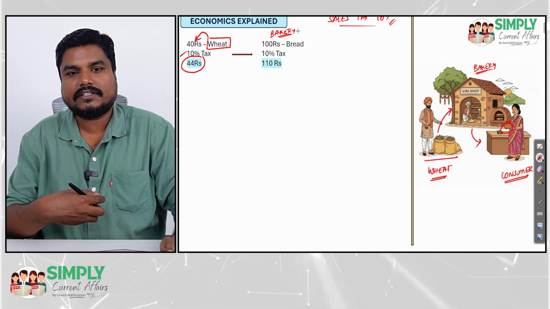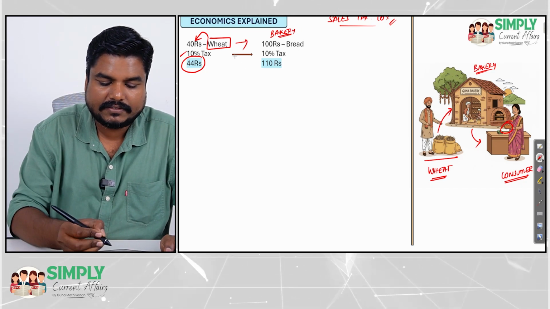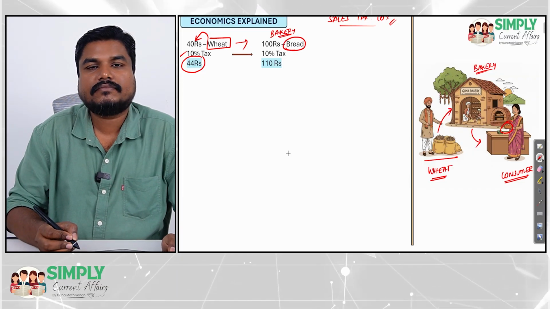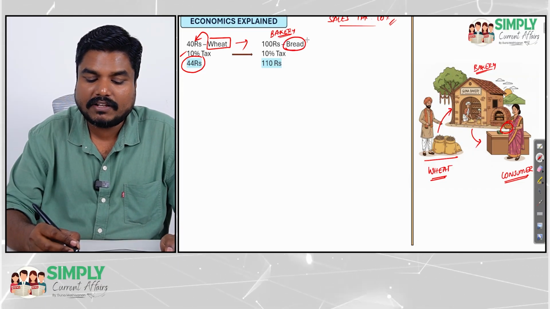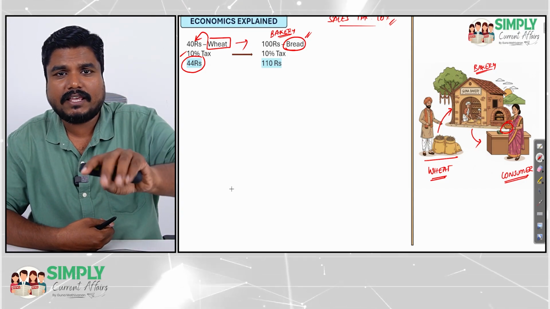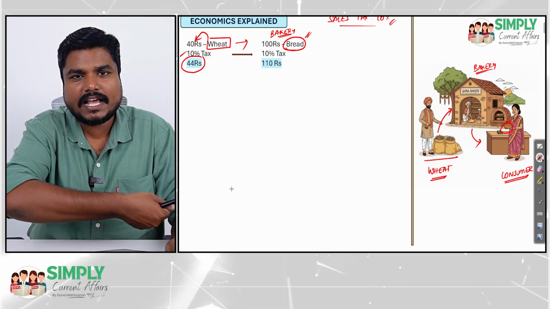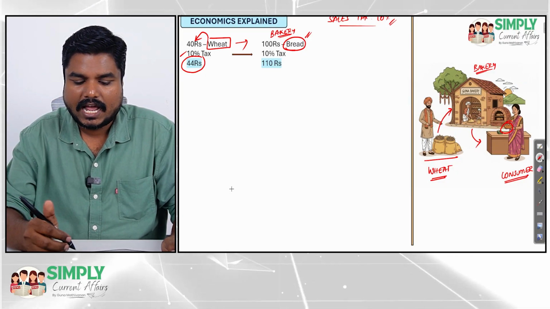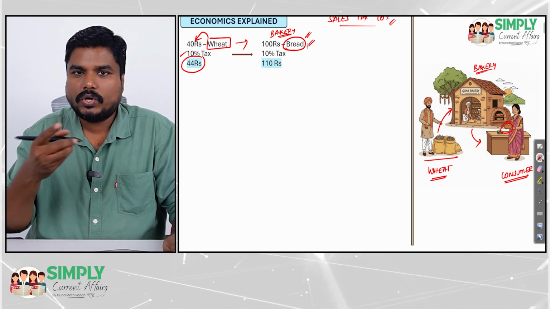Now what does the bakery do? The bakery buys this wheat and transforms that wheat into bread. Now the bread is worth 100 rupees. Wheat is 40 rupees; after paying tax, wheat became 44 rupees. The bakery has purchased the wheat, transformed it into bread, and now the bread is sold in the market.